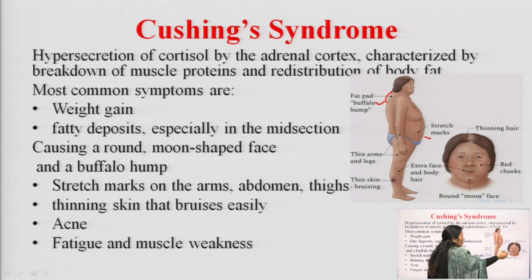Hanging stomach and moon face are the specific symptoms and characteristics of Cushing syndrome, when there is more secretion of cortisol by the adrenal cortex, and there will be thinning of the skin.